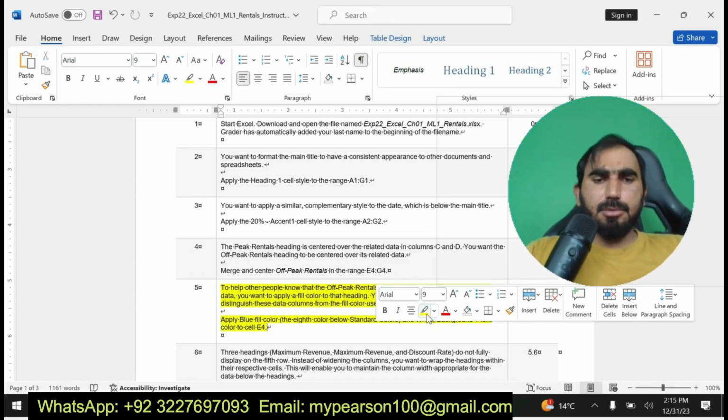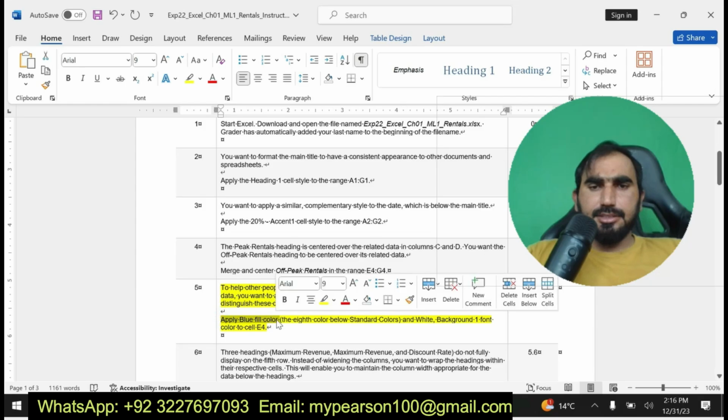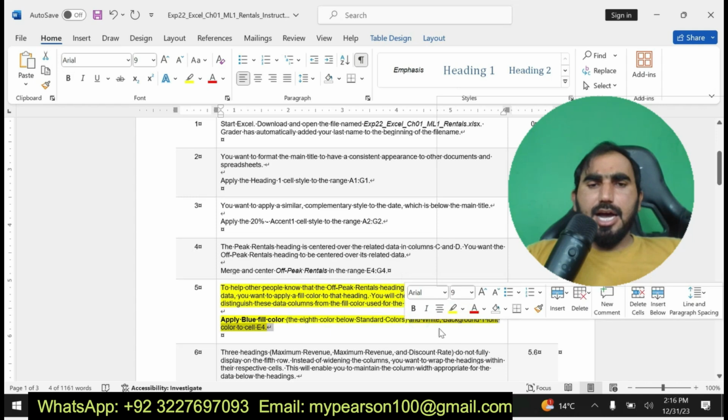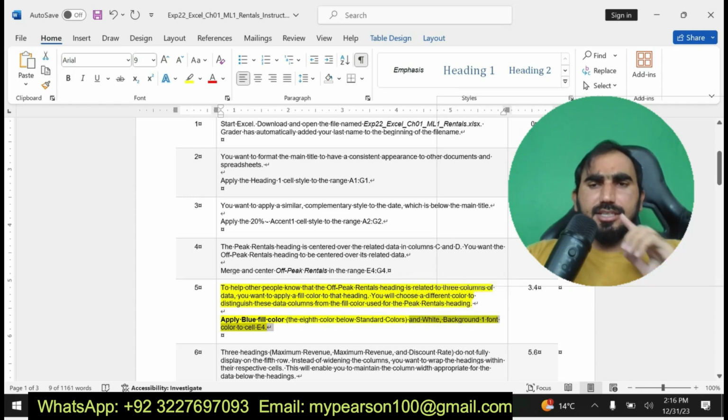Okay, I have done step number 4. Now I am going to do step number 5: apply the blue fill color. Below the standard color white background, one font color in cell E4. You can see here. According to the instruction of step number 5, I am going to apply the blue fill color.